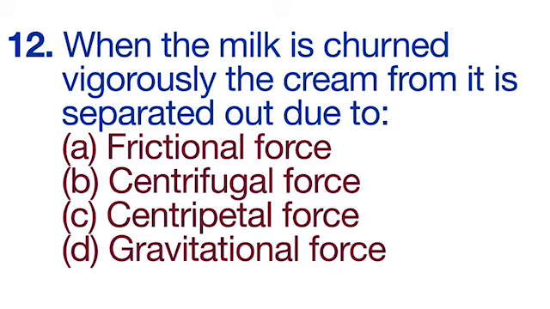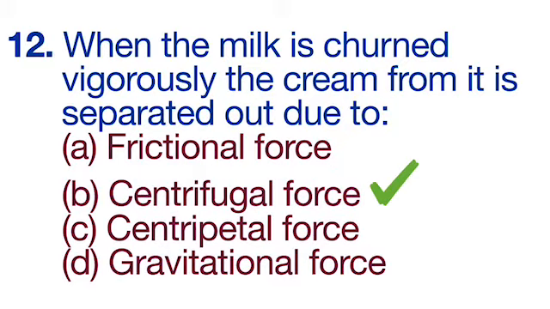12th question is, when the milk is churned vigorously, the cream from it is separated out due to frictional force, centrifugal force, centripetal force, gravitational force. Correct answer is B, centrifugal force. This process is known as centrifugation, and this is the principle on which the washing machine works.